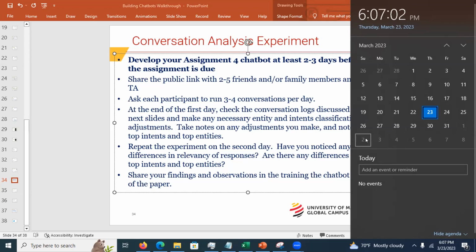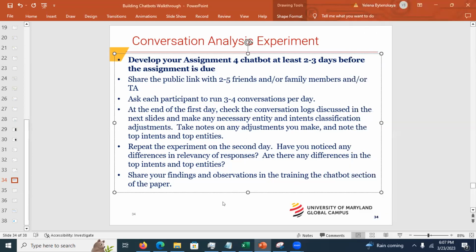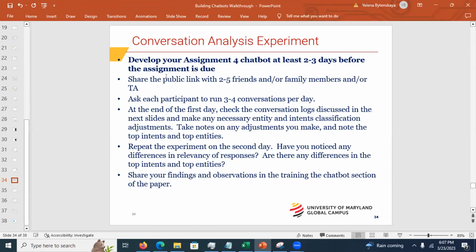Okay, so then you've got a couple people to test it. And the 4th it's due, but I'm gonna tell you, don't wait until the last day. Aim to have it done 24 hours before it's due. Well, that's what I did as a student. I tried to have assignment ready 24 hours before it was due, if possible. Okay, so you're gonna share the public links. You're gonna ask participant to run it, right?